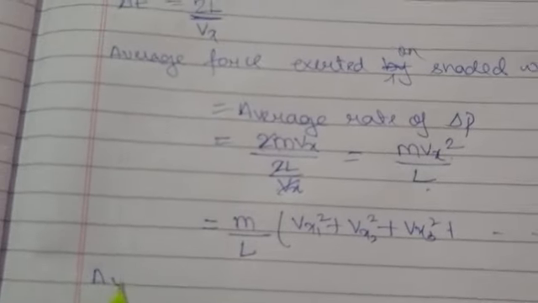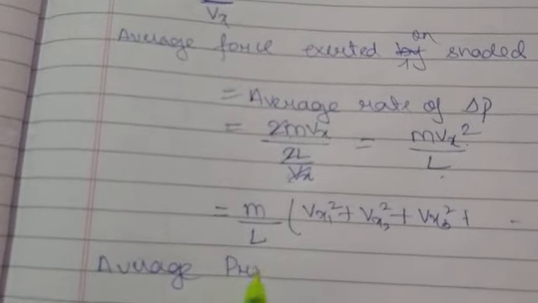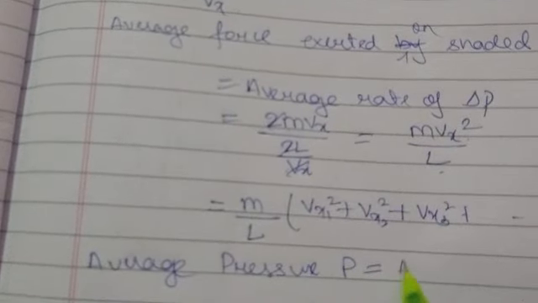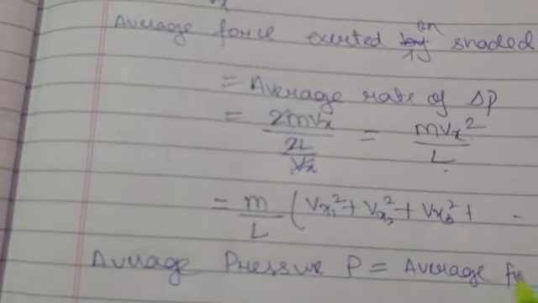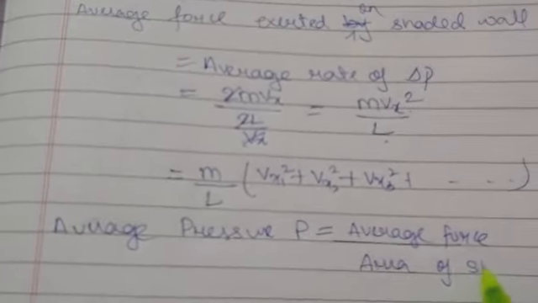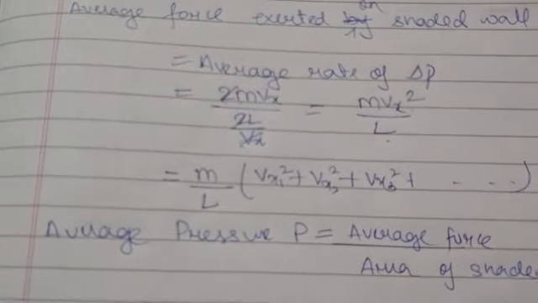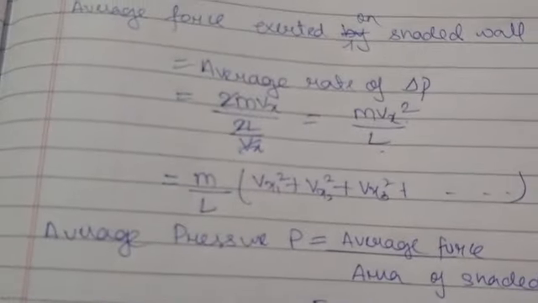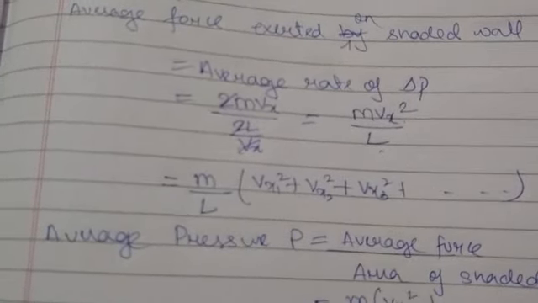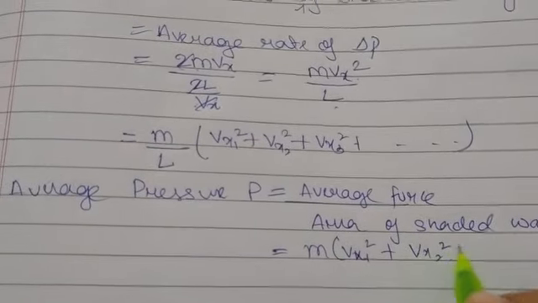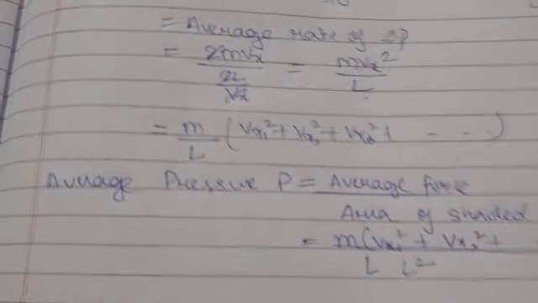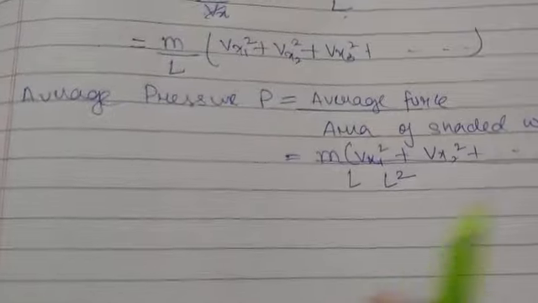Now the average pressure you can write as P equal to average force divided by area of the shaded wall, as pressure is force per unit area. So you can write the force as m times Vx1 square plus Vx2 square and so on, divided by L, and the area of the shaded wall will be L square. So this is one thing you got.